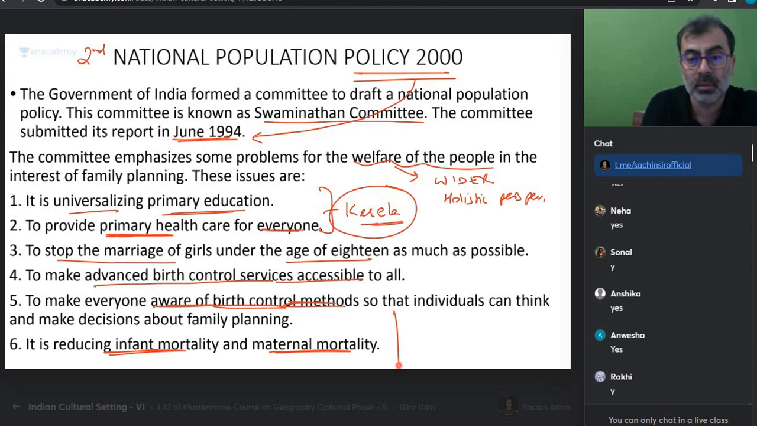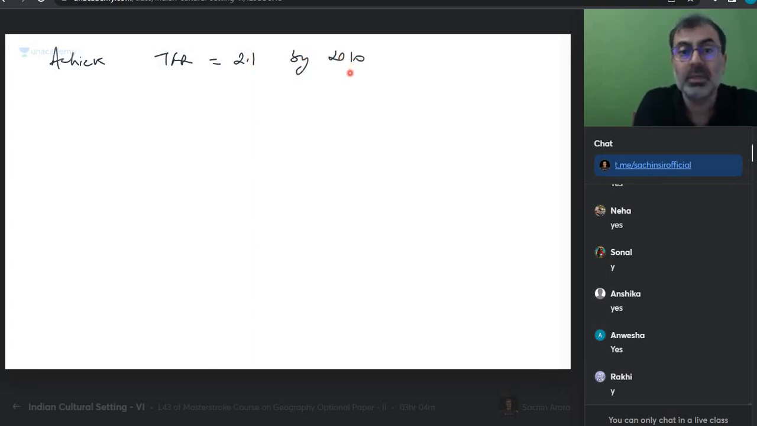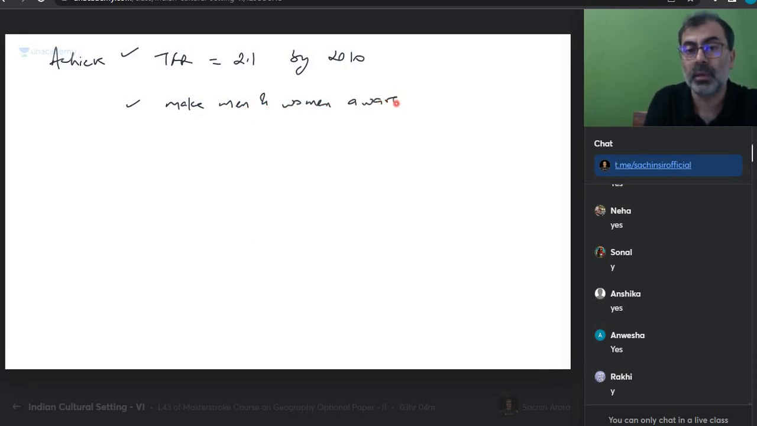What is to be achieved from this? What were they targeting? Achieve TFR equal to 2.1 by 2010. This was what they were targeting. Yes. Make men and women aware of their roles.